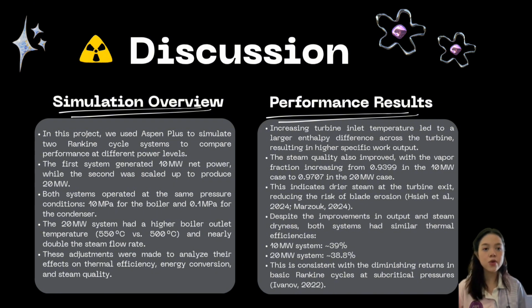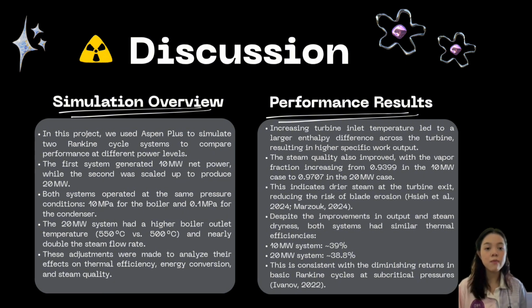The main difference between the two systems was the boiler outlet temperature and the flow rates. The 20 megawatt system had a higher outlet temperature of 550 degrees Celsius compared to 500 degrees in the 10 megawatt system. It also required nearly twice the steam flow to meet the higher power demand. These changes were essential for testing how temperature and mass flow influence key parameters like efficiency and steam dryness.